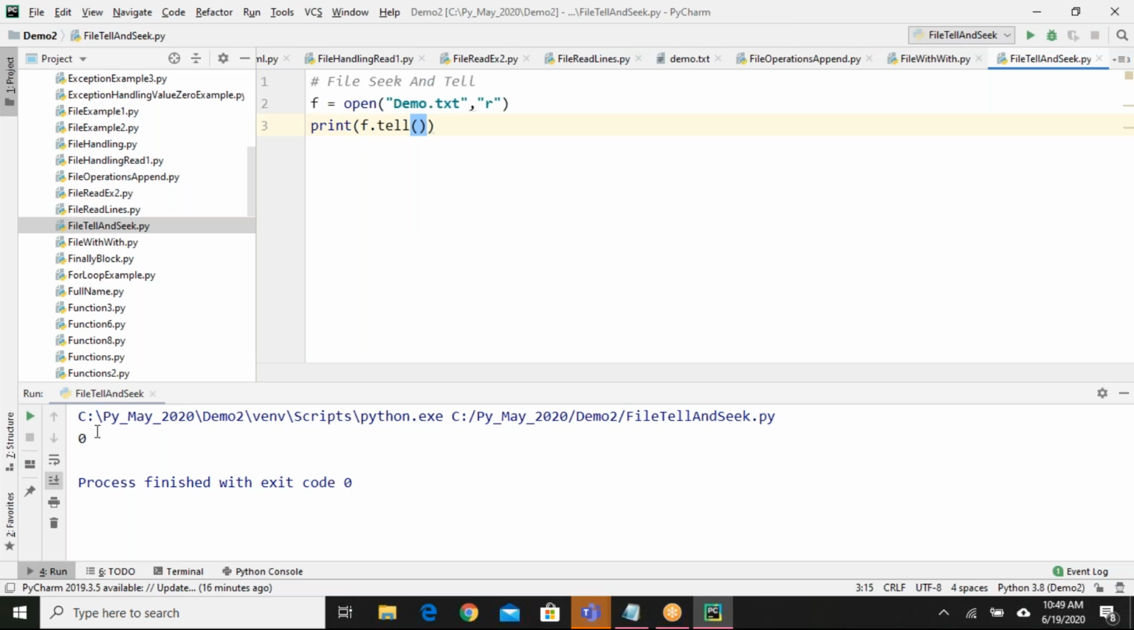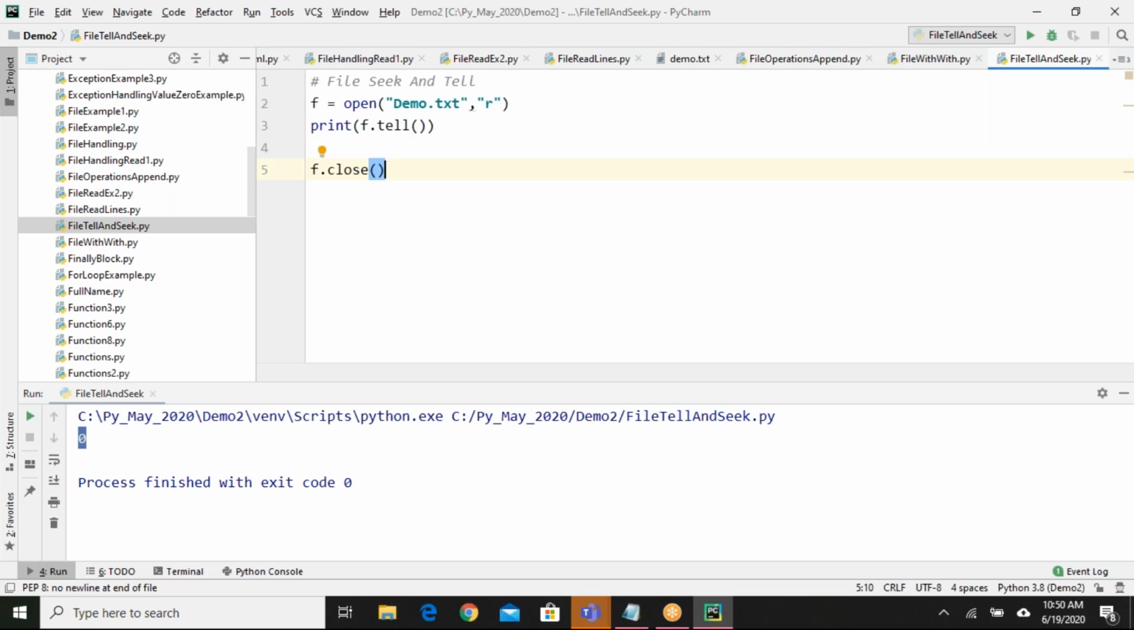See, 0 it is saying. Why is it saying 0? The file is opened. Let me close the file at the end. Okay, the file is opened and the cursor is at location 0. At the index 0, that means in the first row, first line of your file, the cursor is waiting. So based on your next steps, it will perform whatever operations you want to do.